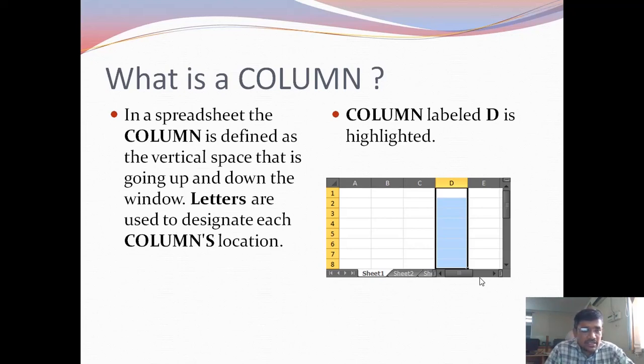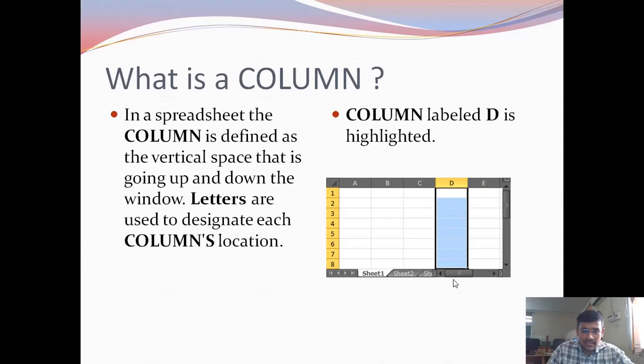In a spreadsheet, the column is defined as the vertical space that goes up and down the window. As shown in this figure, the black selected area is called the column.